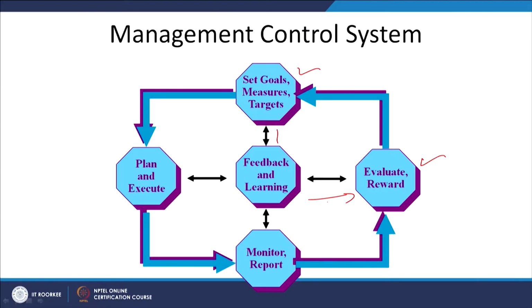This feedback and learning we are showing here also, because at every step of our performance, execution and control, we need continuous feedback. For example, in case of setting the targets, if we are able to achieve those targets very easily, then the learning is that next time when we set the targets, they have to be a little bigger, higher objectives, so that we can go one step higher.